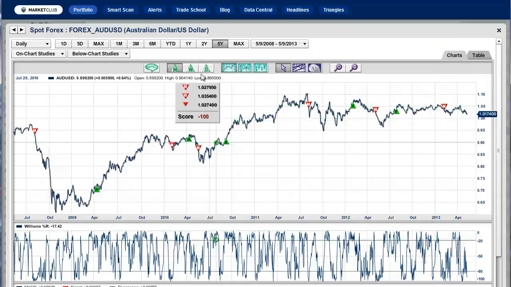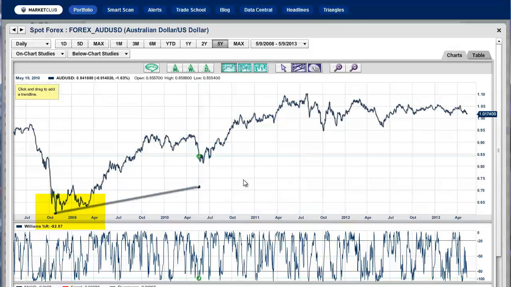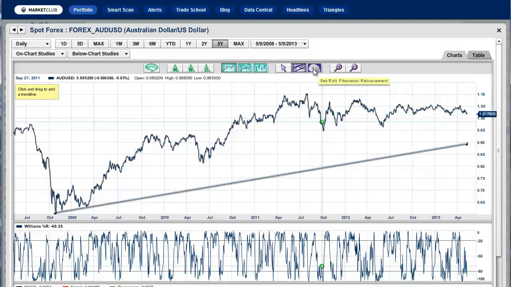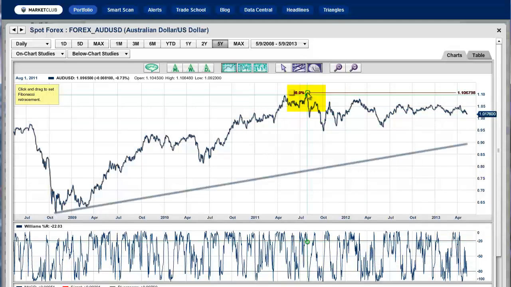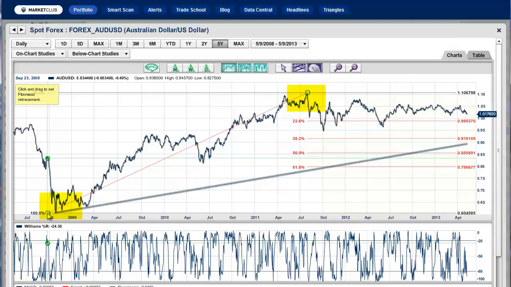So let's just take the trade triangles off. Let's put a very simple tool that we use called a trend line, and you go from the lows here and simply draw that trend line in, and as you can see it intersects right around the 90-cent level. So currently trading at 101.76. So we also then move to our Fibonacci tool, which is a very powerful tool to use. You click from the highs, drag it to the lows. So this is the lowest period we've seen in the Australian dollar right here.